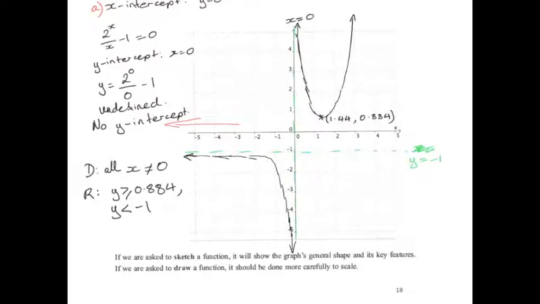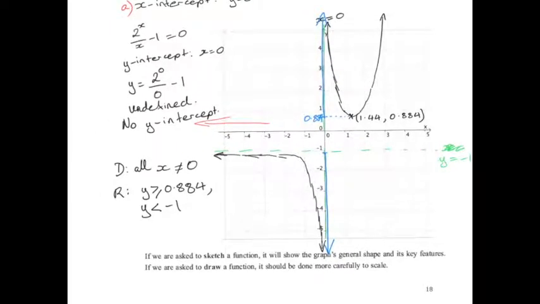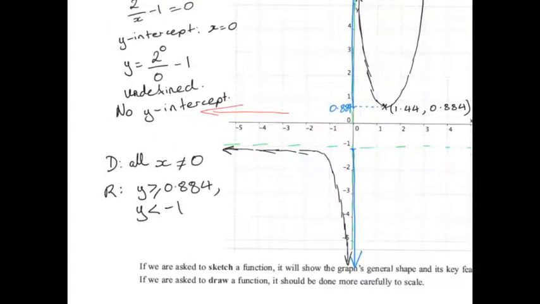So that's the function. And as you can see, that's why the range only covers from 0.884, or the y values only cover from here and up, and then from underneath this asymptote and down. And that's why the range is this here. y is bigger or equal to 0.884, and y is less than -1.